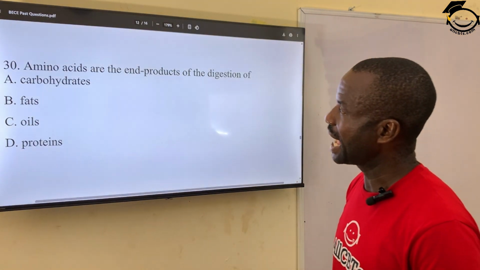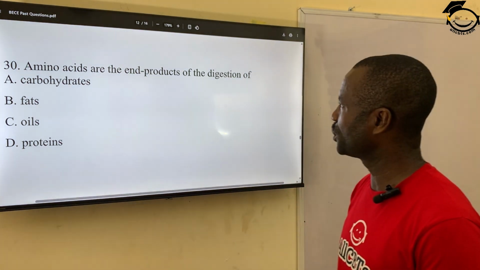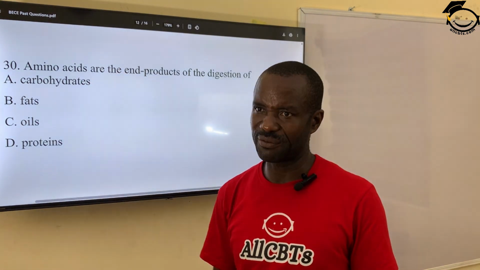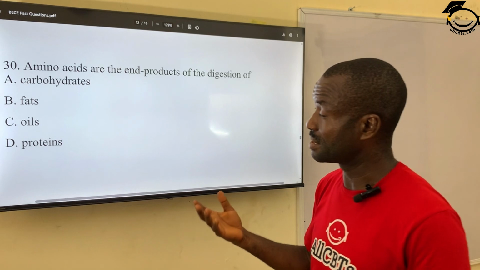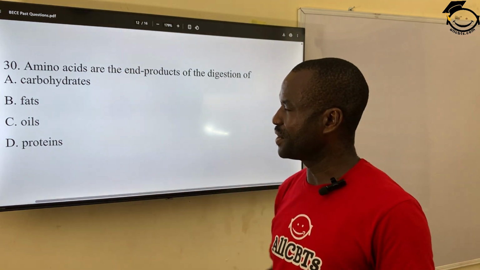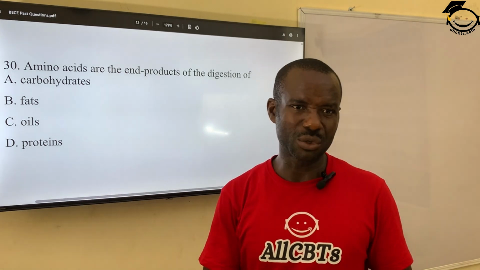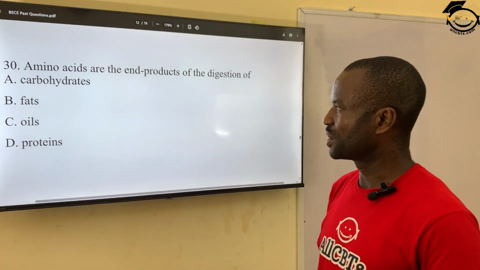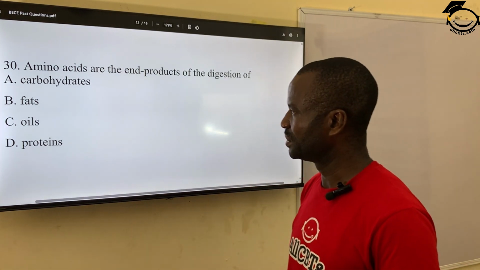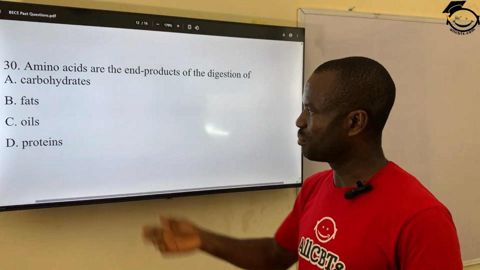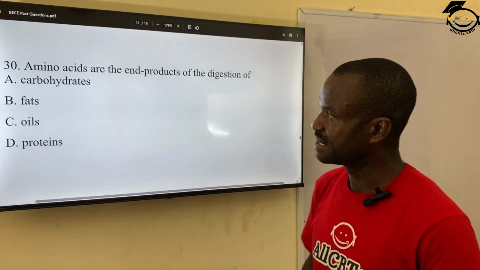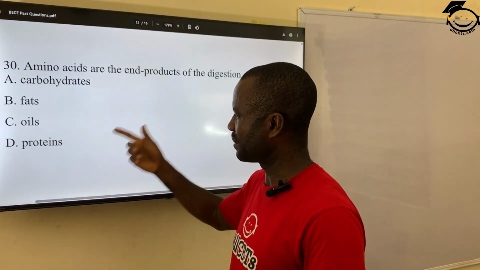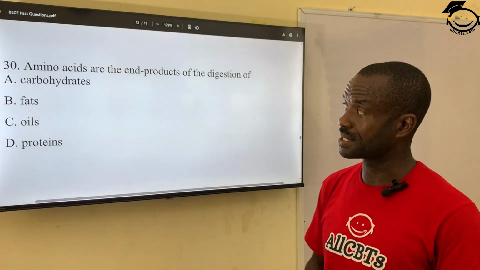Then number 30. Question 30 says, amino acids are the end product of the digestion of what? When you hear amino acids, of course, what comes to mind is protein. Carbohydrate, no, because the end product of carbohydrate is glucose. Fats, no, because the end product of fat is glycerol. Oil, and then protein. Protein would be digested to give you a simple amino acid. The end product of digestion of protein is amino acid.